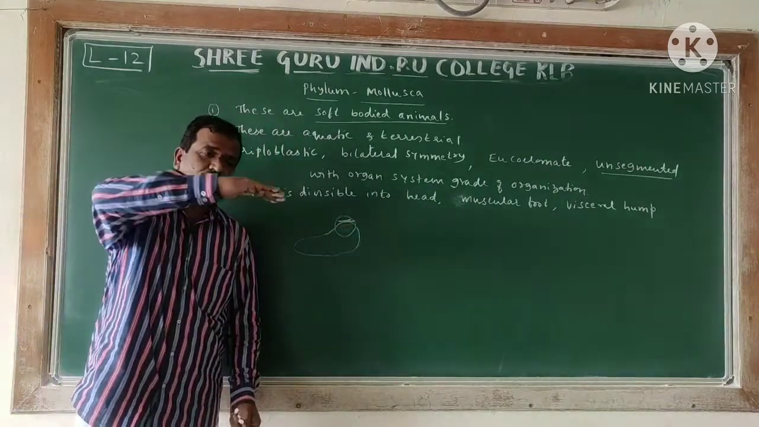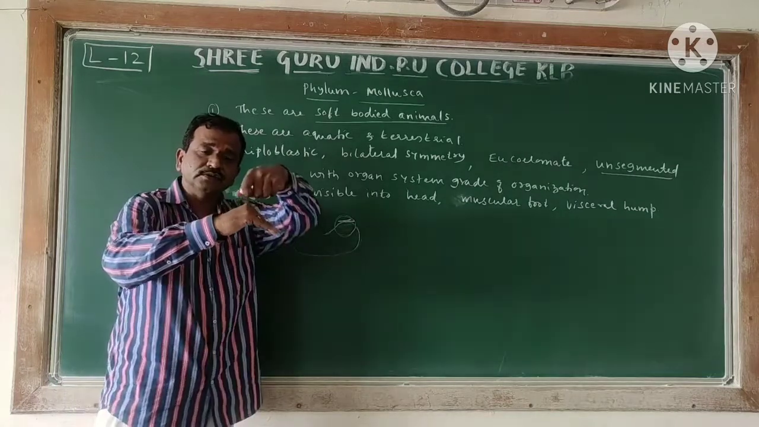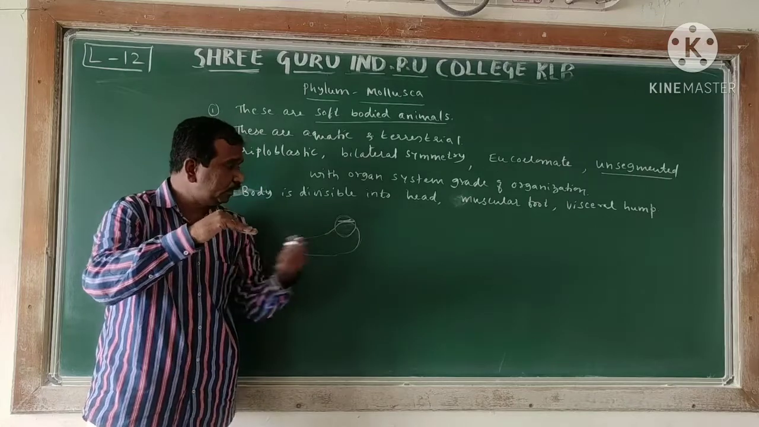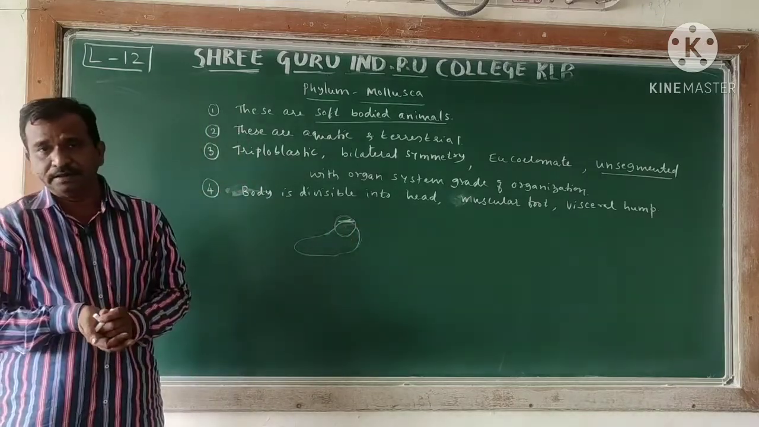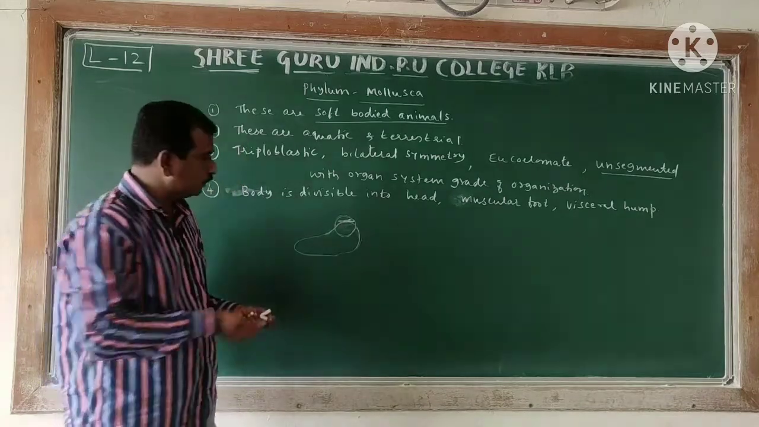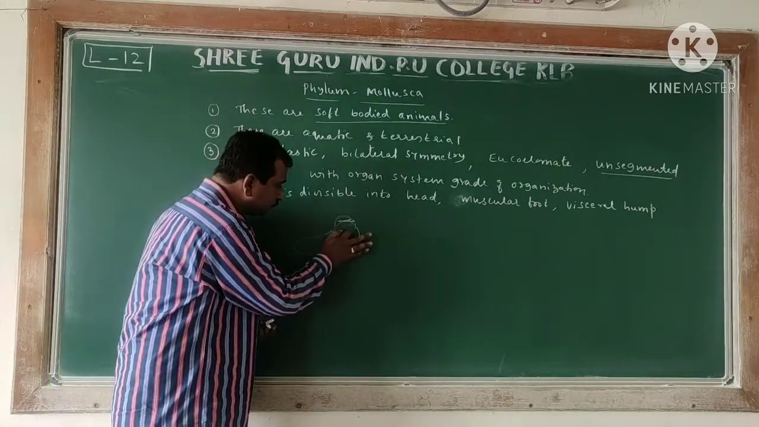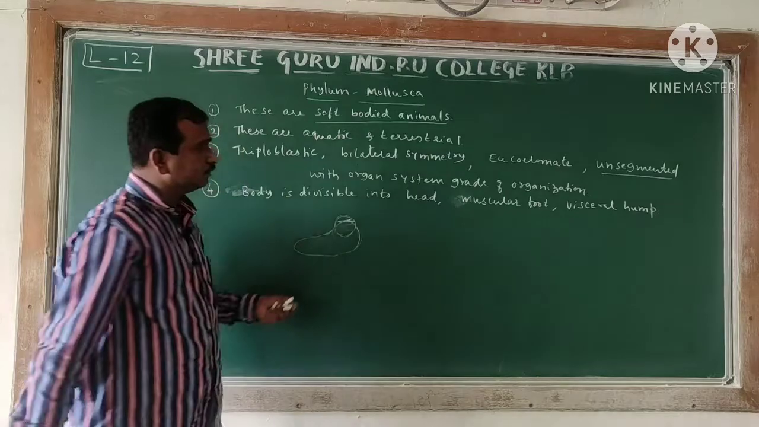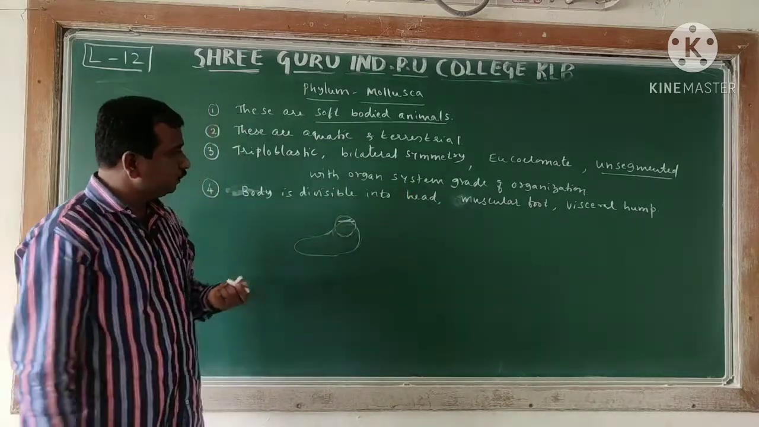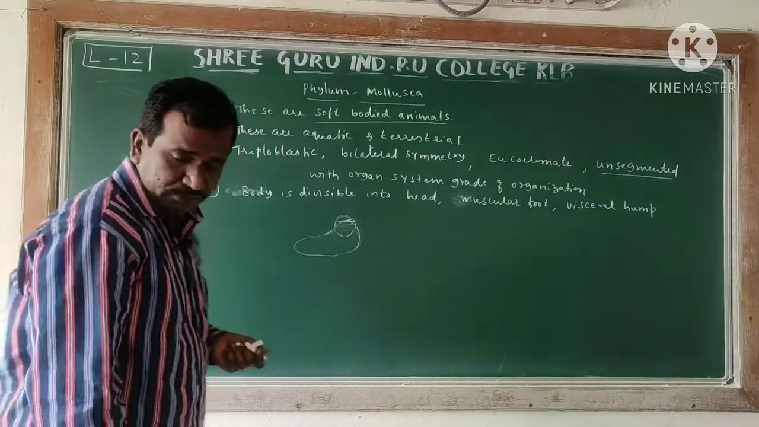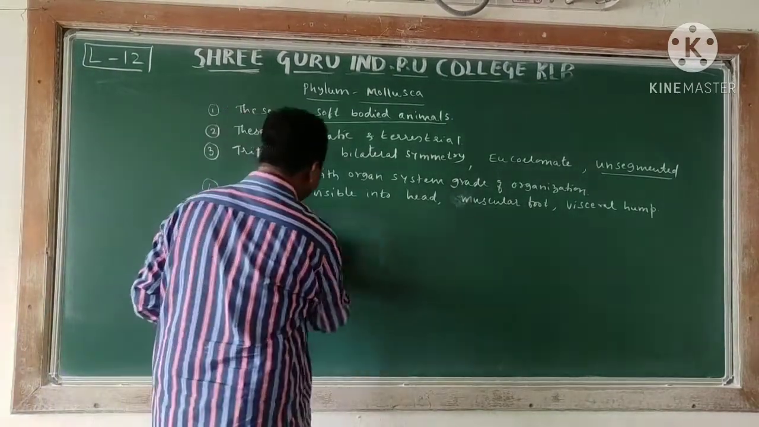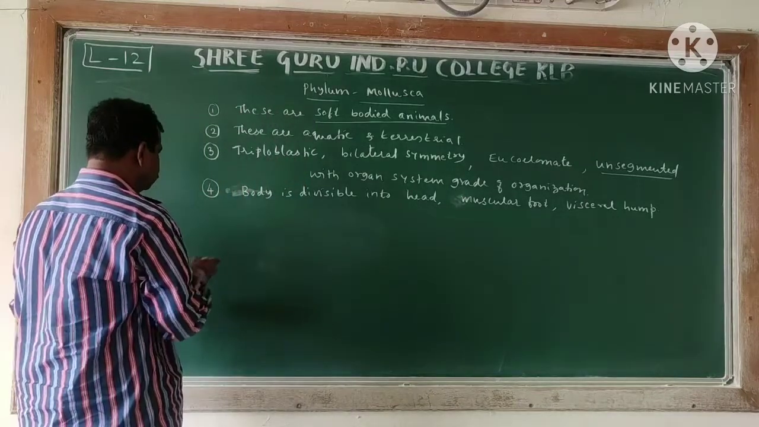Look at the shell a bit, it comes like this. This is considered as the hump region. In this hump region the internal organs are located. Inside there are various internal organs like the kidney and all those things, all located in this region. That is why it is considered as the visceral hump. Right, body is divisible into head, muscular foot and the visceral hump. So next, we are moving towards the fifth character.